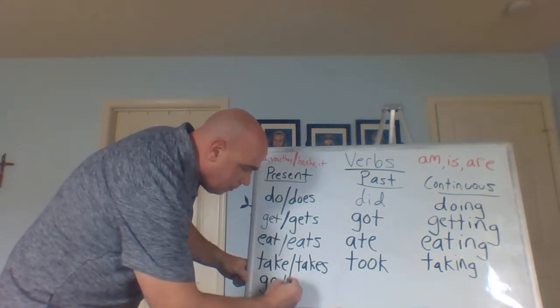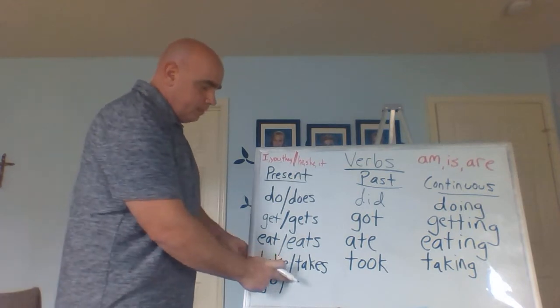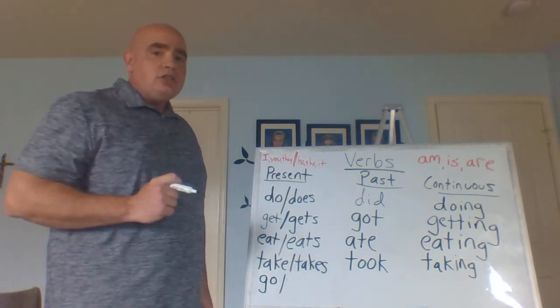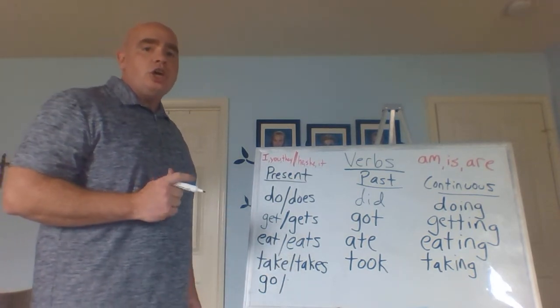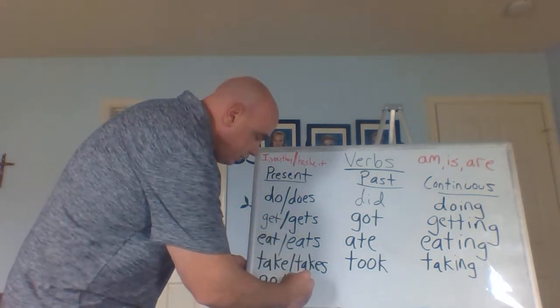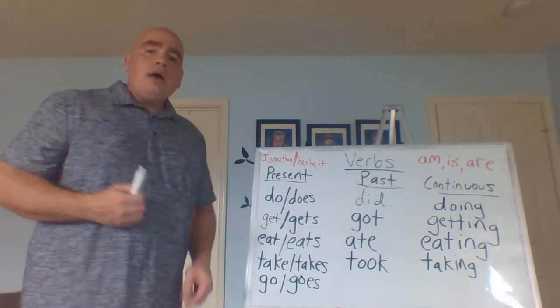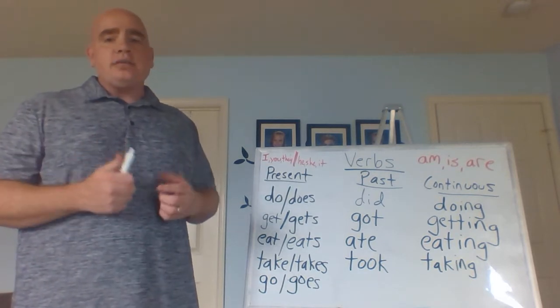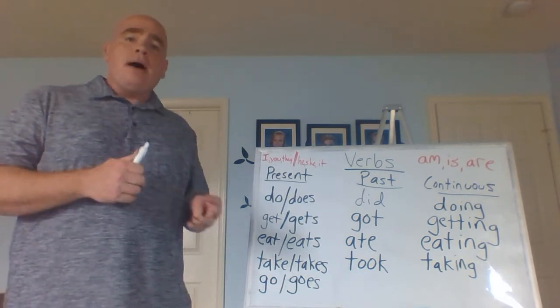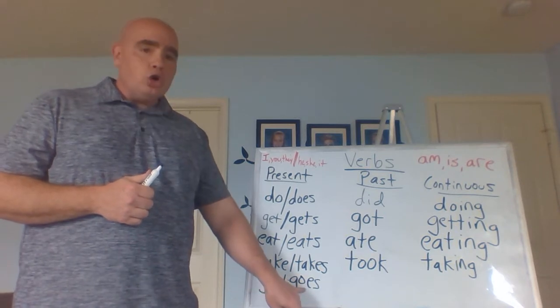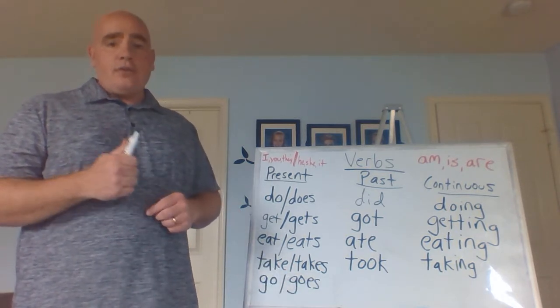I go to bed, all right? But I say she goes. This is with the S. Okay? I go to bed at 9:30. My daughter goes to bed at 8:30.